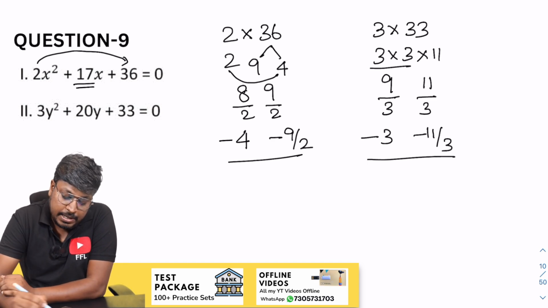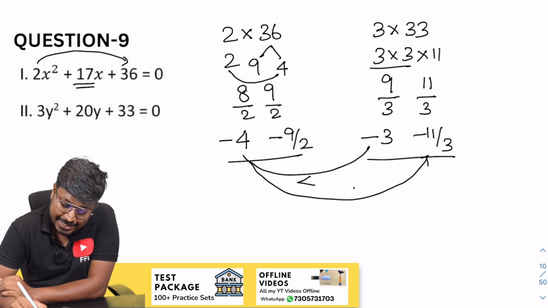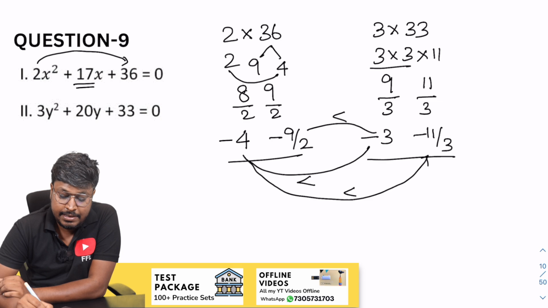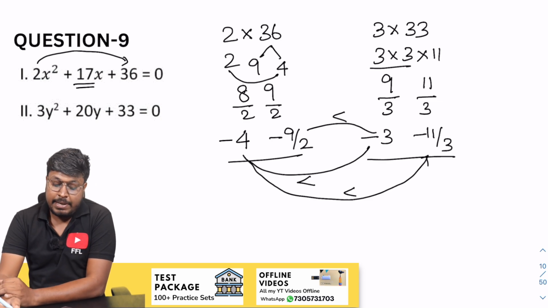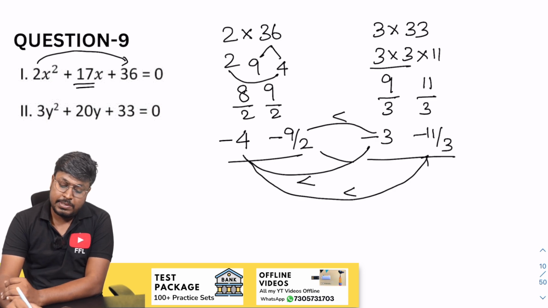So now we have to compare, right? So minus 4, minus 3: minus 3 is greater than minus 4. Minus 11 by 3: minus 11 is greater than 9 by 2. This will be minus 6 is greater than minus 9 by 2, 11 by 3. 9 3s are 27, 11 2s are 22. Minus 22 is greater than.